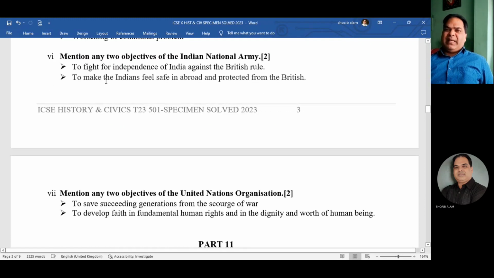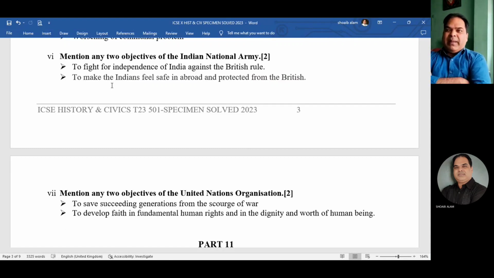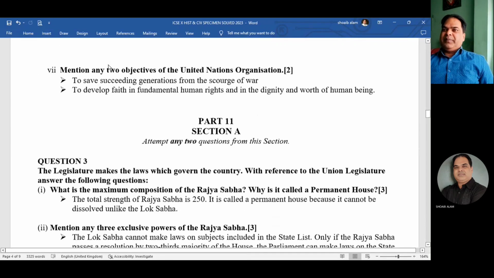Now number 6. Mention any 2 objectives of the Indian National Army. Indian National Army, 2 objectives you have to mention. So the first objective is to fight for the independence of India against the British rule. And number two, to make Indians feel safe abroad and protect them from the British. Okay, then let us move on to number seven.